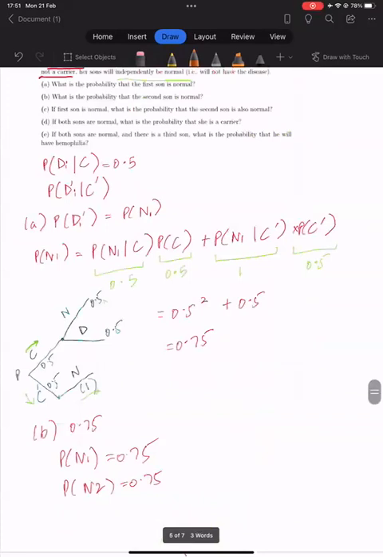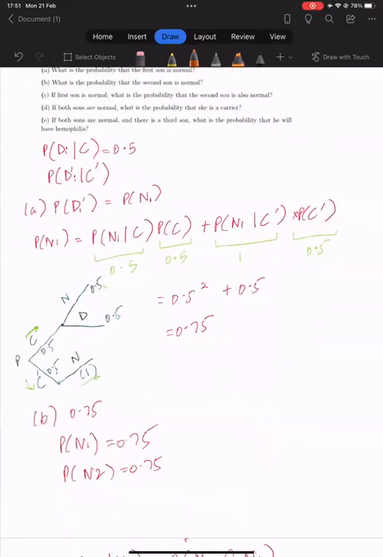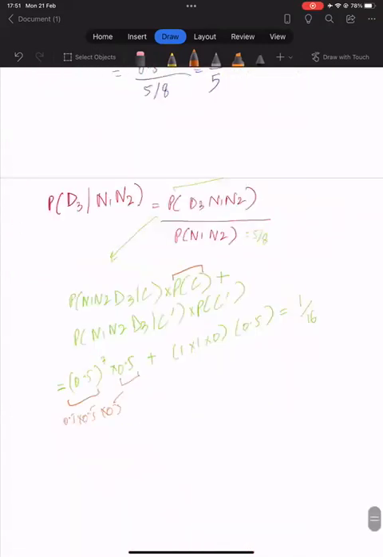If the woman is a carrier, the probability of any of the sons being normal is 0.5, and any of the sons having the disease is 0.5. So following it from here, the first two sons are normal, 0.5, 0.5, and then the third son has the disease is 0.5. Now, the probability that the woman is not a carrier is again 0.5.